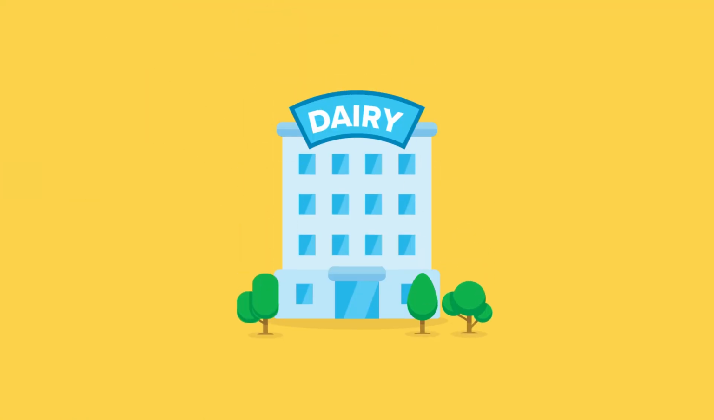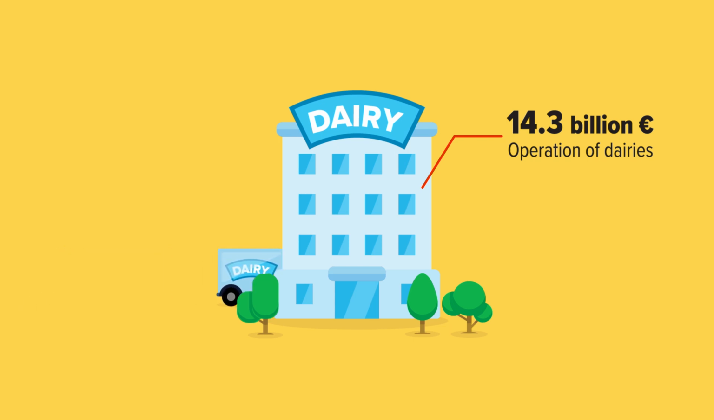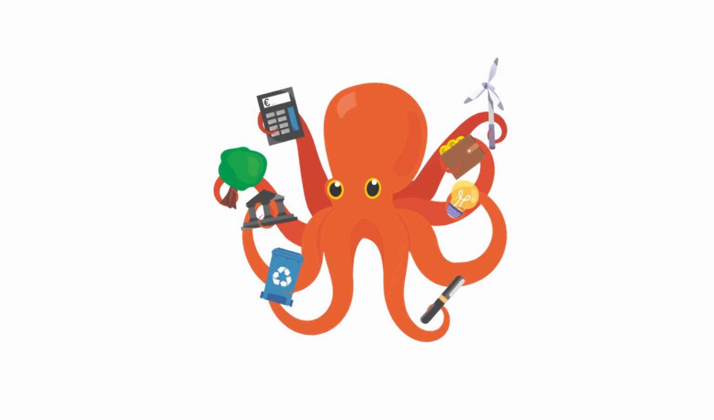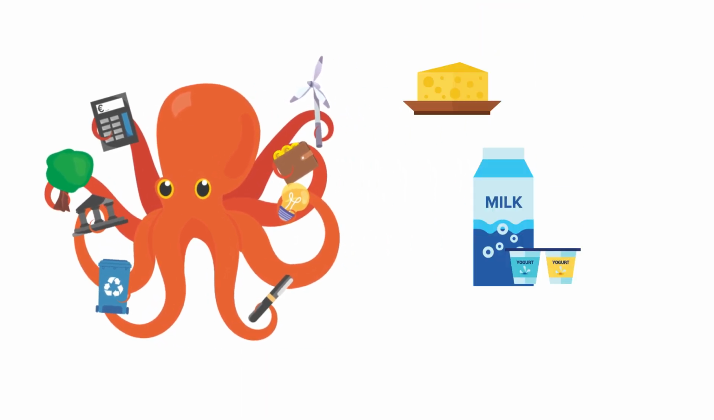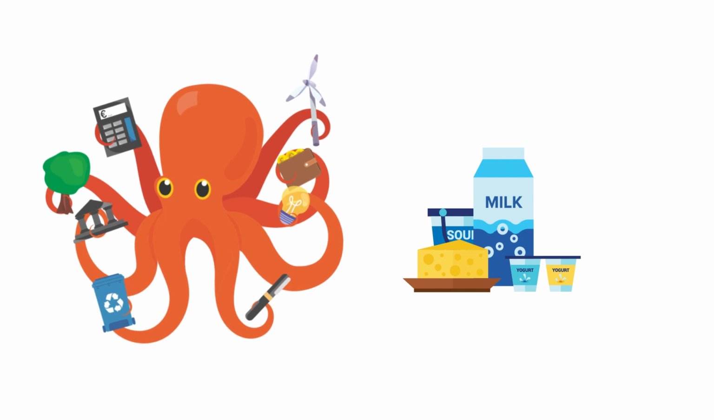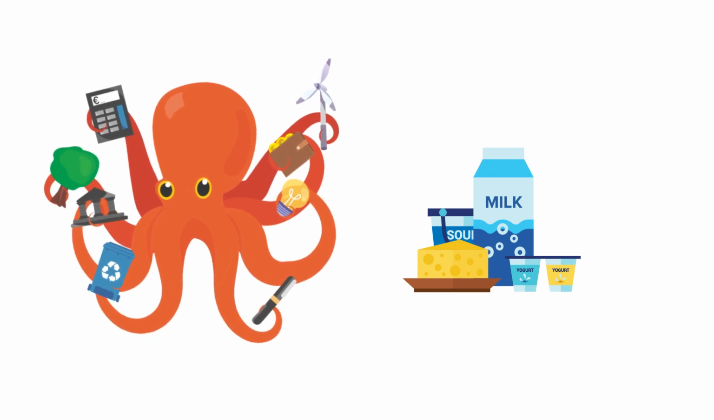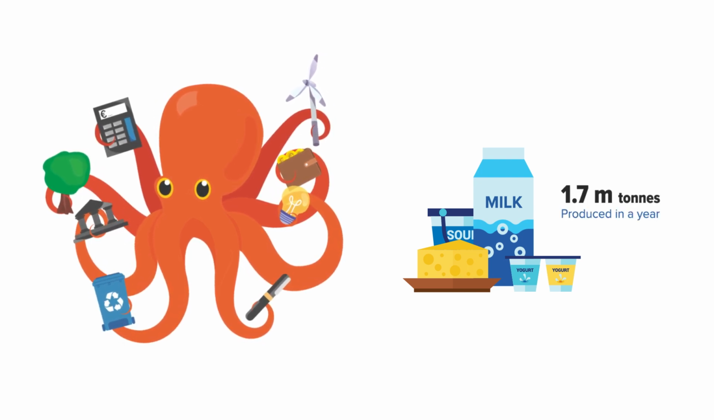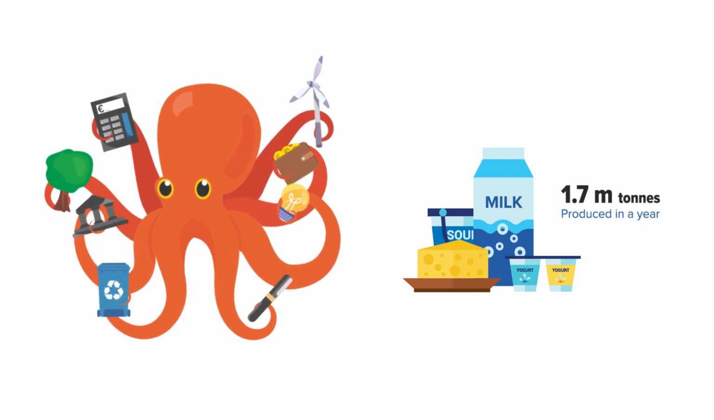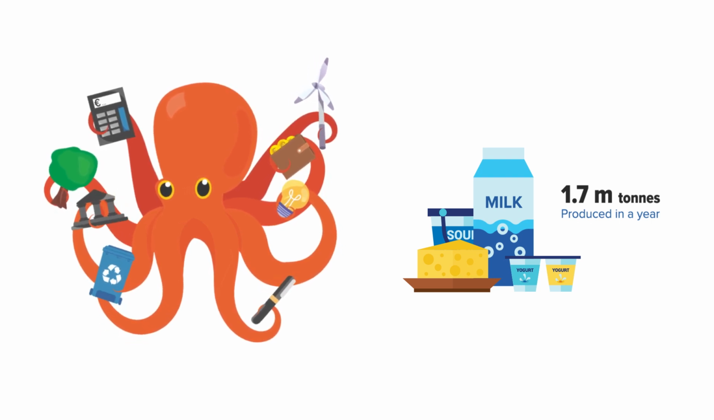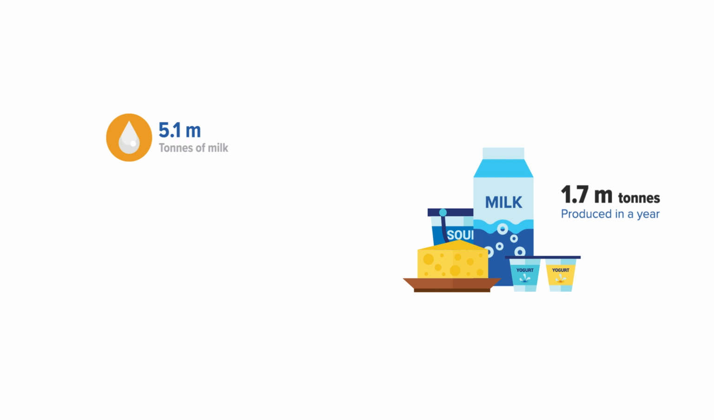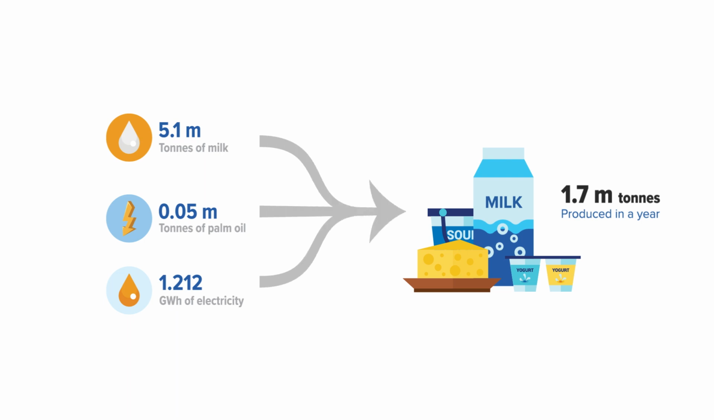Let's take a milk company, for instance. The company is selling for 14.3 billion euros in its segment Operation of Dairies. Our model Wonderpuss is able to model the amount of tons of dairy products, such as milk, yogurt, and beverages, produced by the company for a specific year. Let's say 1.7 million tons, and the associated number of tons consumed necessary for this production. Let's say 5.1 million tons of milk, 50,862 tons of palm oil, and 1,212 gigawatt-hours of electricity.